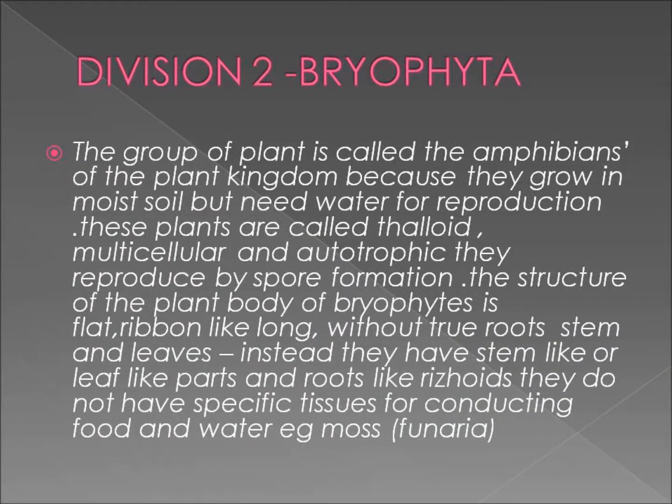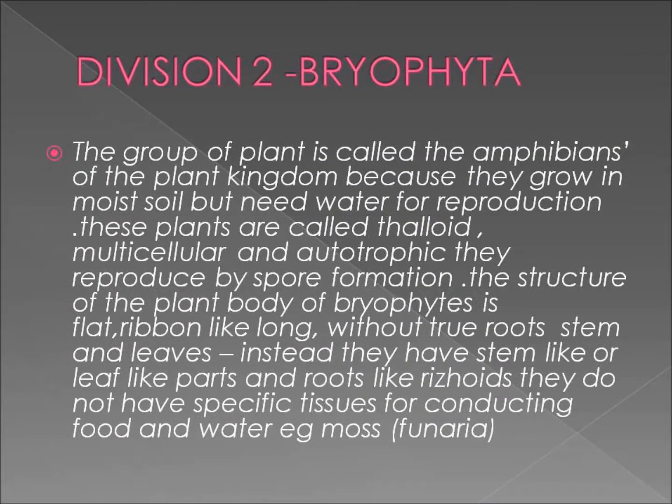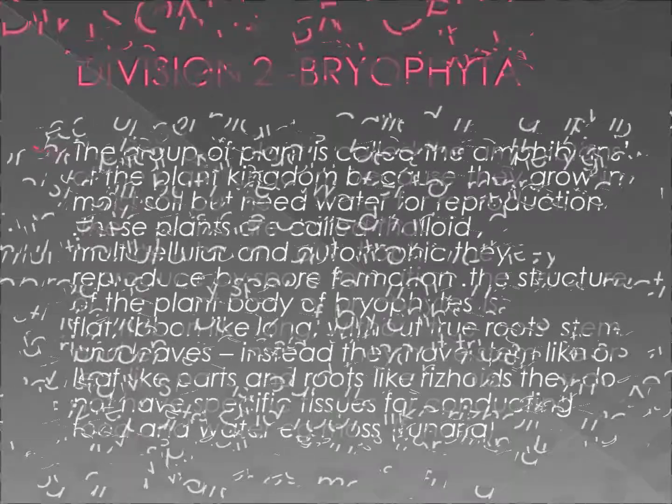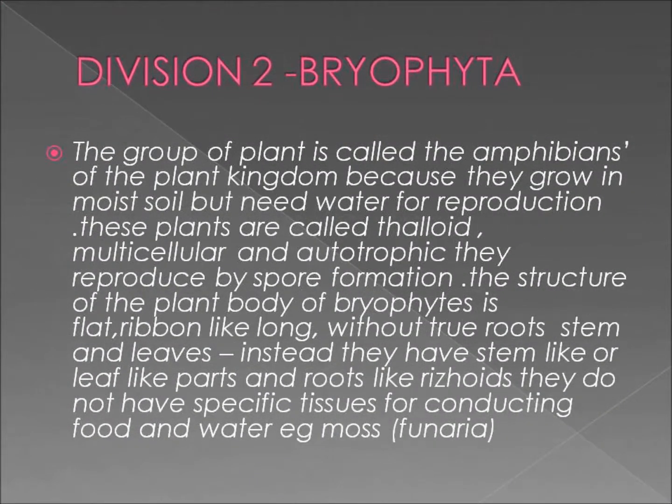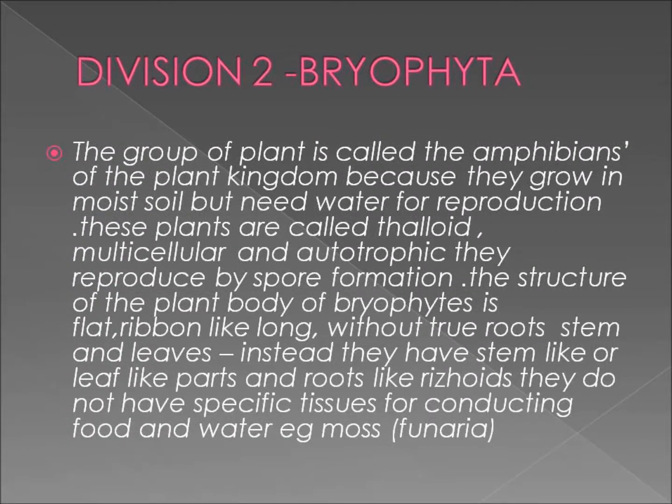Division 2. Bryophyta. This group of plants is called the amphibians of the plant kingdom because they grow in moist soil but need water for reproduction. These plants are thalloid, multicellular and autotrophic. They reproduce by spore formation. The plant body of bryophytes is flat, ribbon-like and long, without true root, stem and leaves. Instead they have stem-like or leaf-like parts and root-like rhizoids. They do not have specific tissues for conducting food and water.